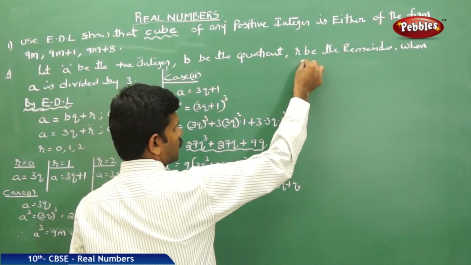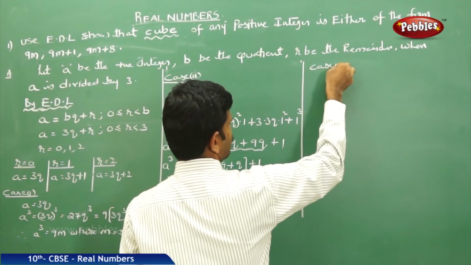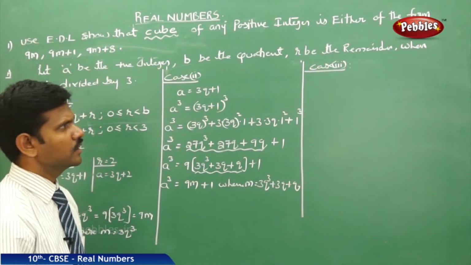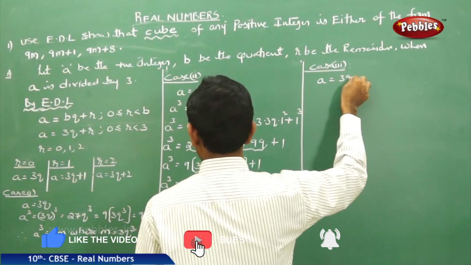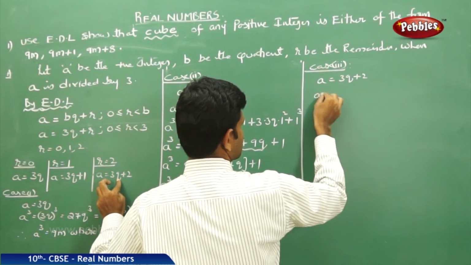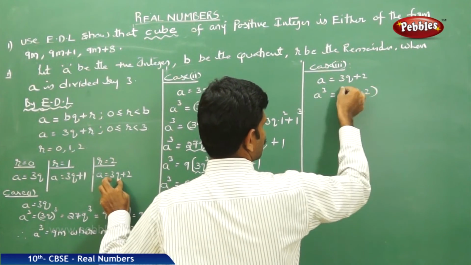Therefore, the cube of any integer is of the form 9m plus 1. Now come to case 3. That is, a is equal to 3q plus 2. Cubing on both sides, a cube is equal to 3q plus 2 whole cube.